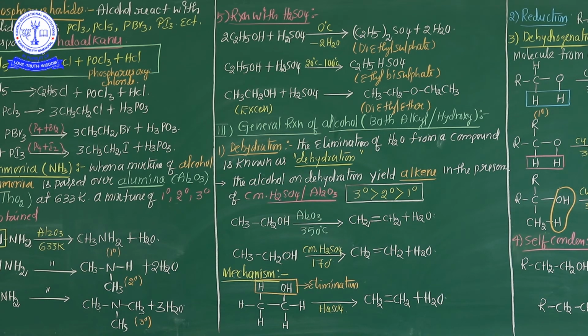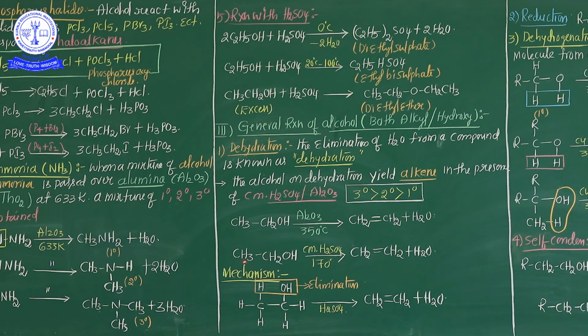And see here, if alumina is used, the temperature is maximum, approximately 350 degrees Celsius. But in the second equation, instead of Al2O3, sulfuric acid is used. But the temperature is lower because sulfuric acid is a powerful dehydrating agent. So that's why a huge amount of temperature is not required.